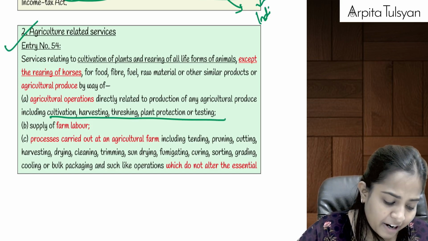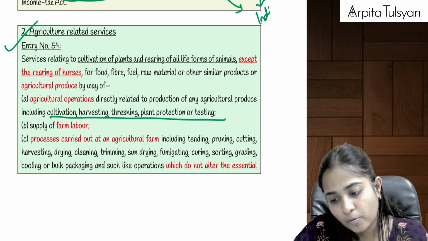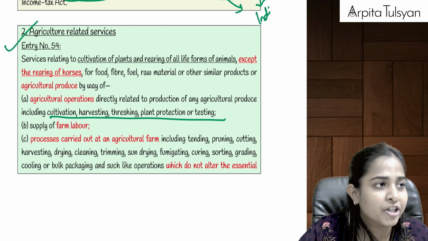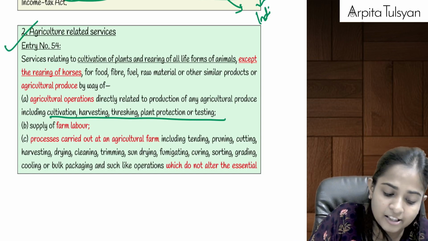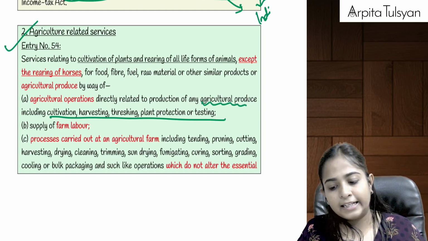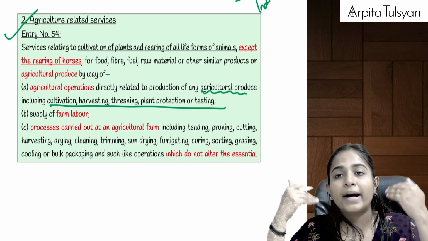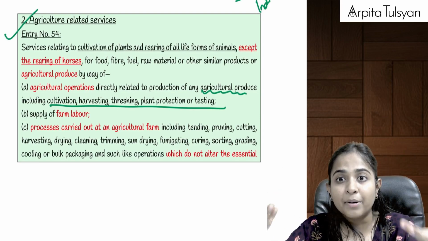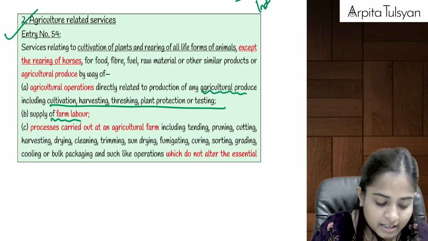If we are providing any such services, such as cultivation, harvesting, threshing, plant protection, testing, and everything is relating to the agricultural produce, then it will be totally exempted. If we are providing farm labor, laborers to work on the farm, and we get consideration for that, on that also GST is exempted.